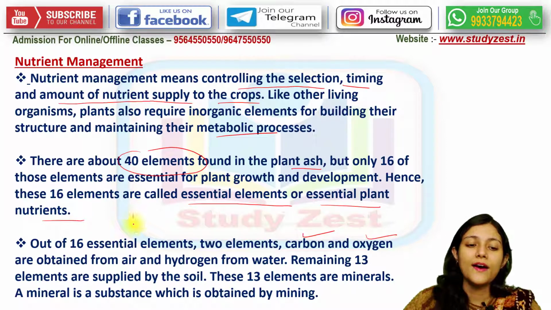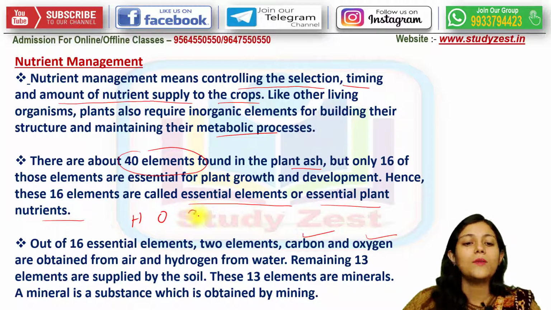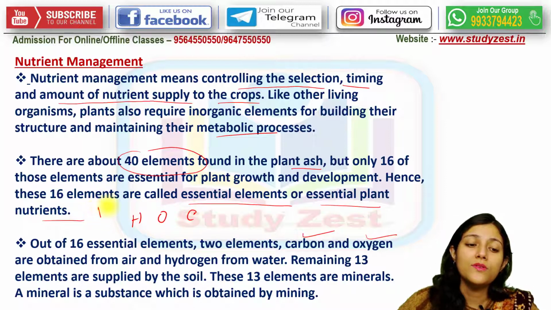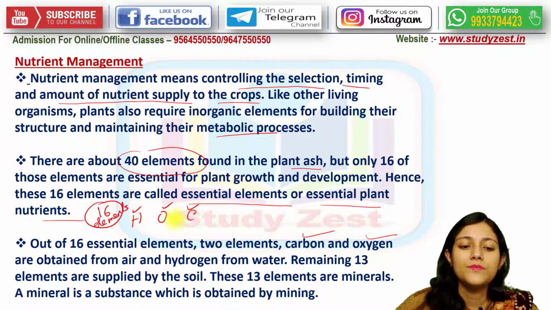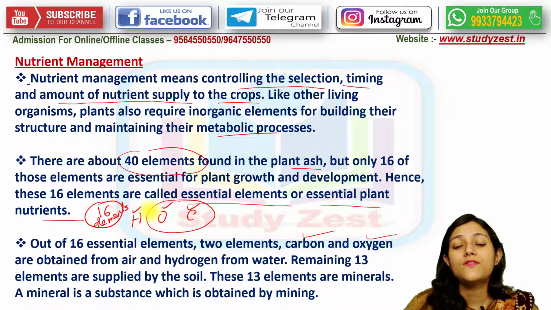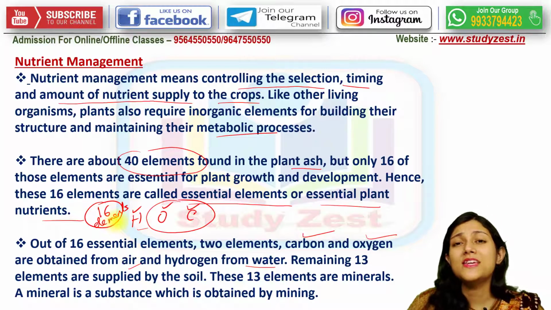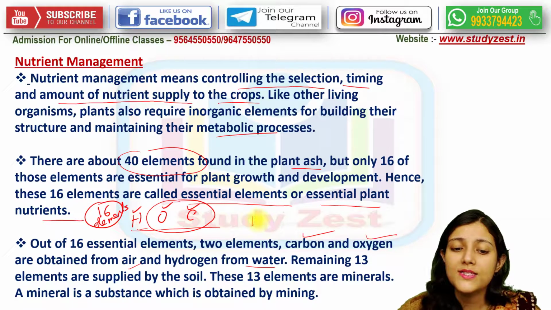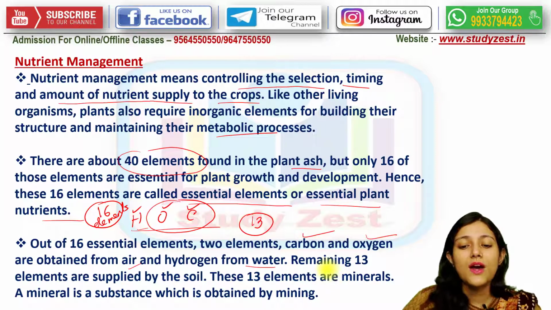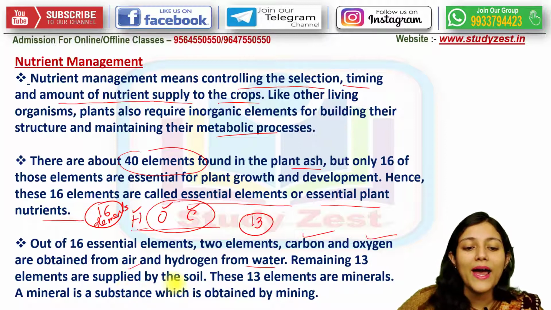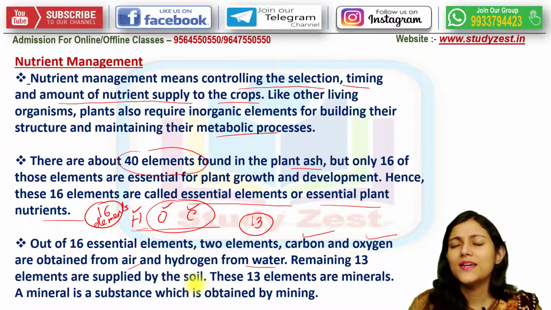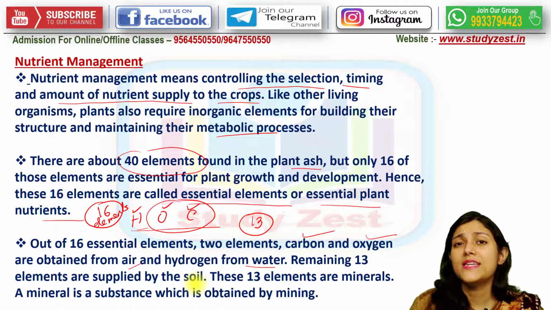So इसमें से hydrogen, oxygen and carbon dioxide, ये तीनों out of this 16 elements, oxygen and carbon dioxide, these can be obtained from the air and hydrogen can be obtained from the water. So how many remaining? 16 minus 1, 2, 3. So what is there? 13 elements. Okay. So now this remaining 13 elements are supplied by the soil. Clear? So definitely from the nature only these 16 elements are being arranged.